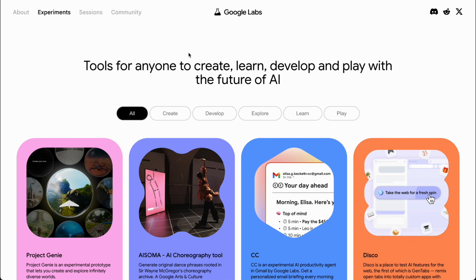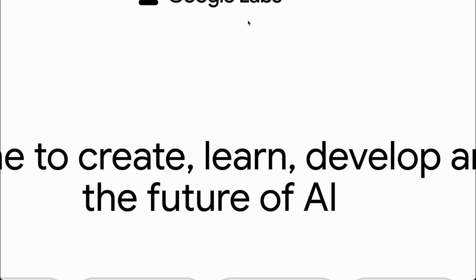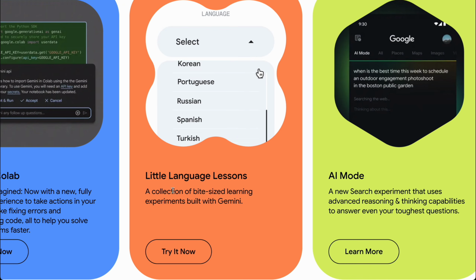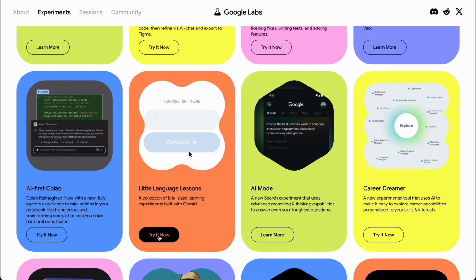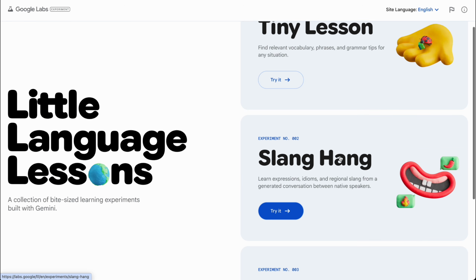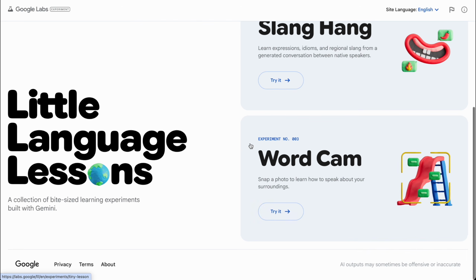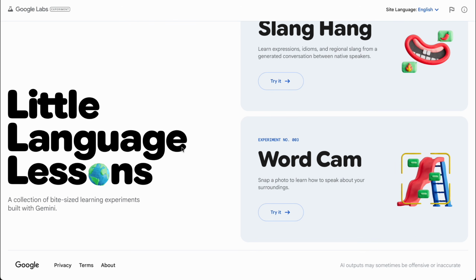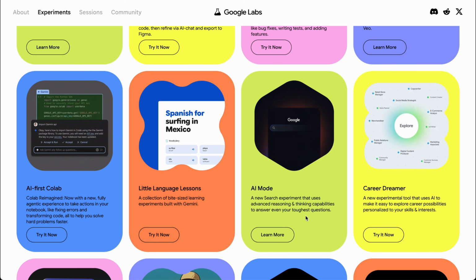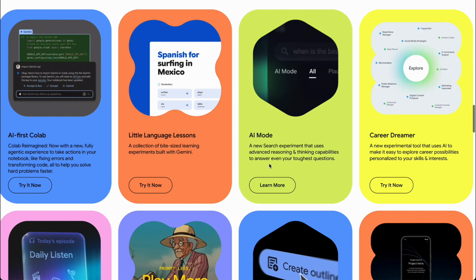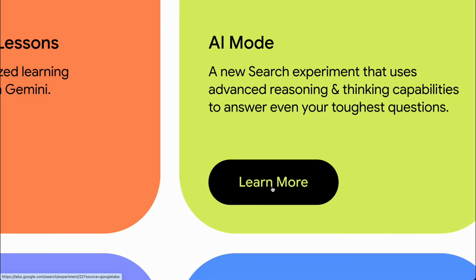We jump at our first tool, which is actually a pack of tools. This comes from Google Labs. For example, we have Little Language Lessons, and you can click try out. Use this tool to understand different languages, for example, Spanish or Portuguese, and then distribute your online content or websites to different demographics. There's another tool called AI Mode, and this is a tool that turns your Google browser